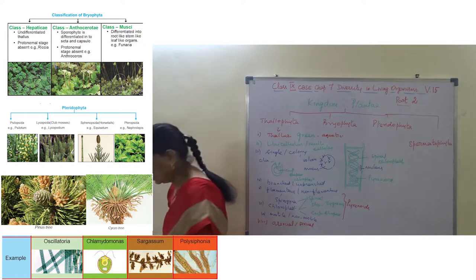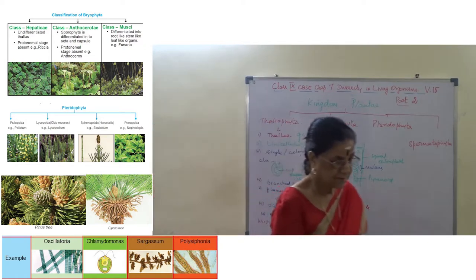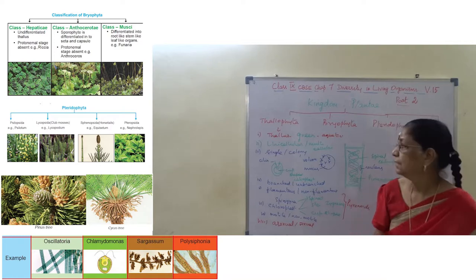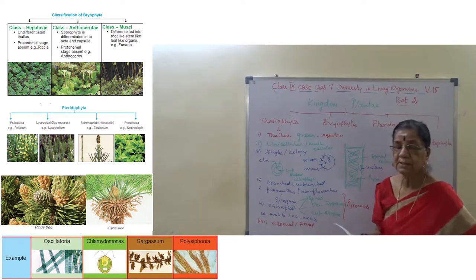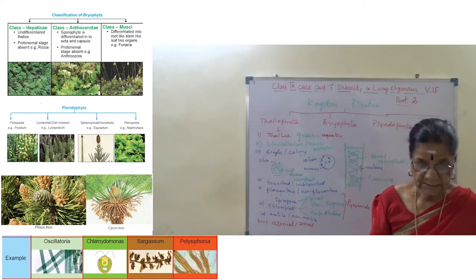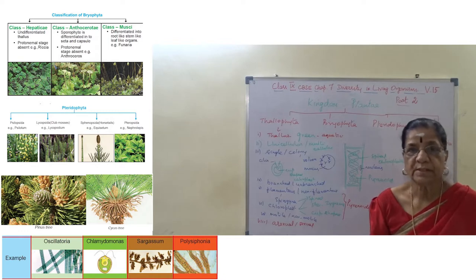So first, I just repeat this as classification of the plant kingdom. It is kingdom Plantae. First one, division Thallophyta, where plant body is the thallus, and then Bryophyta, Pteridophyta, and Spermatophyta.